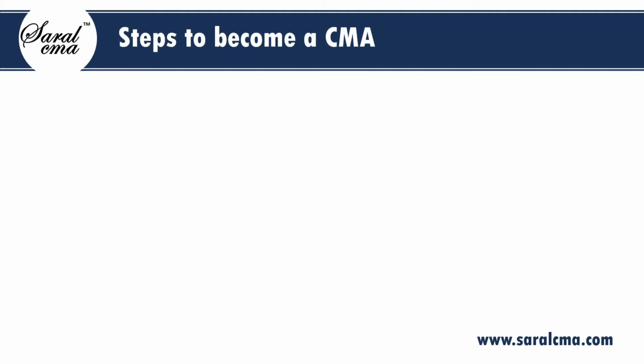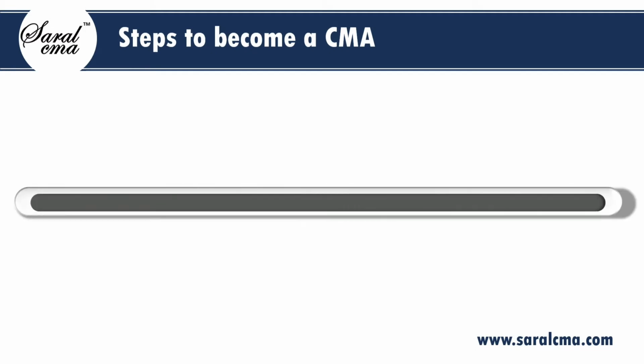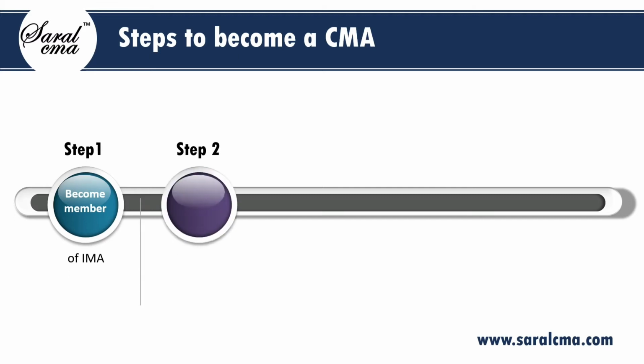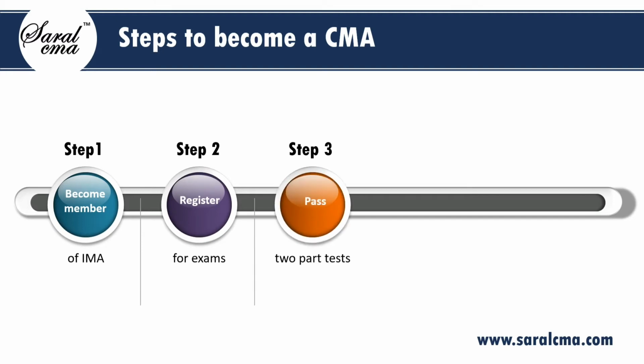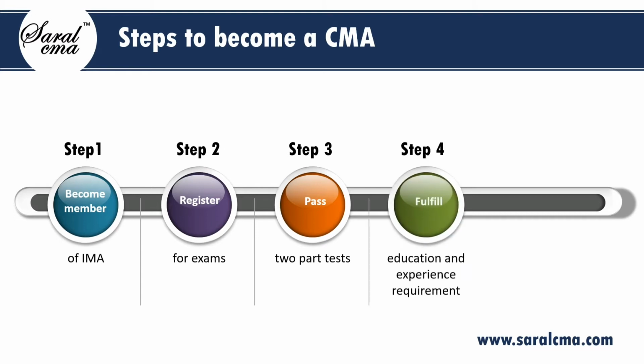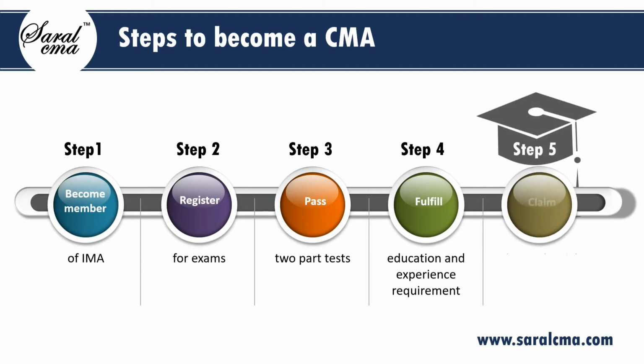There are 5 steps to become a CMA. The first step is to become a member of the IMA. Both graduates and undergraduates can become member of the IMA. The second step is to register for the exams. The third step is to pass the 2-part tests. The fourth step is to fulfill the education and experience requirement. And finally, the last step is to claim the credential.